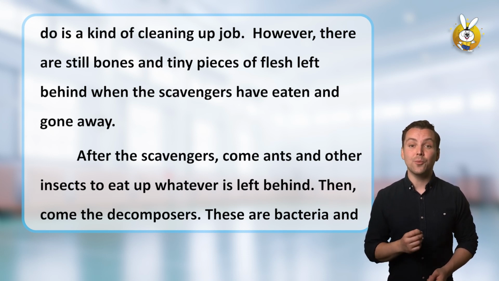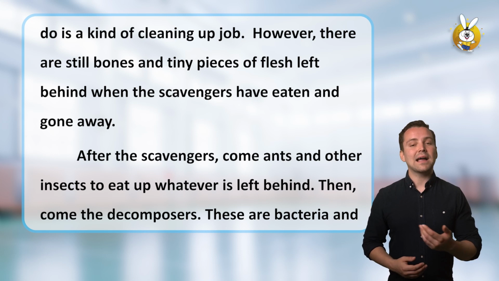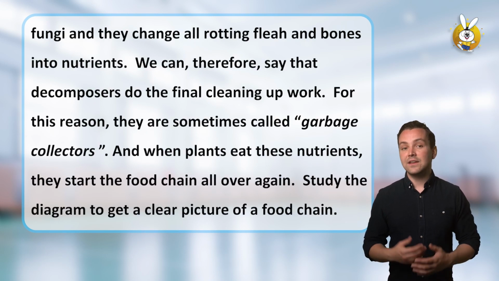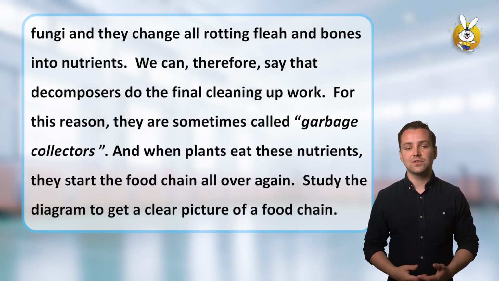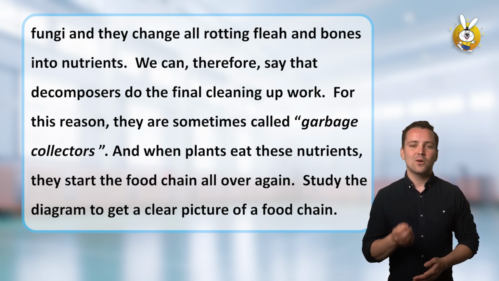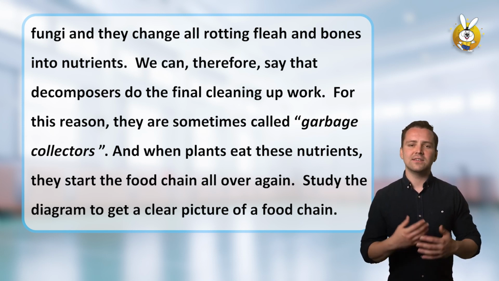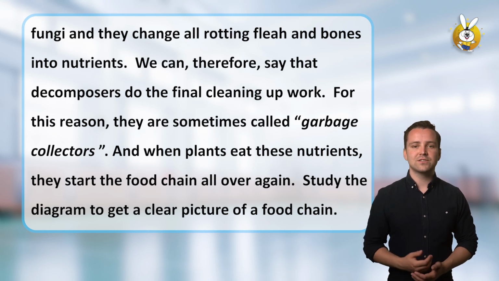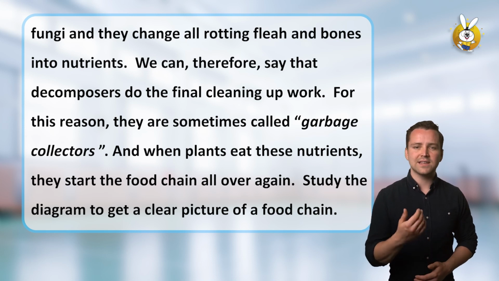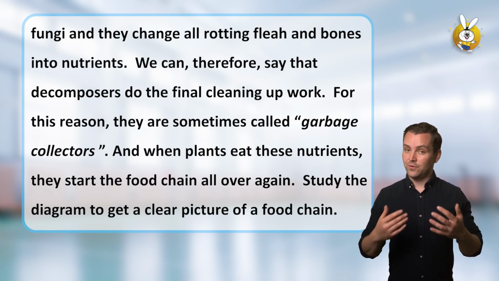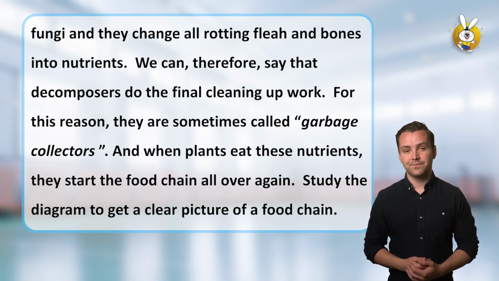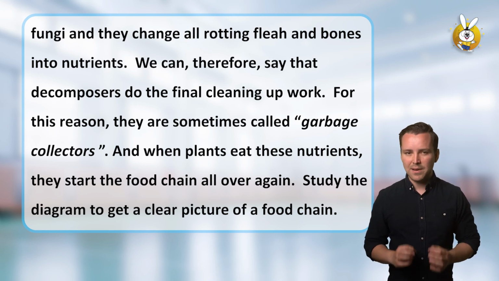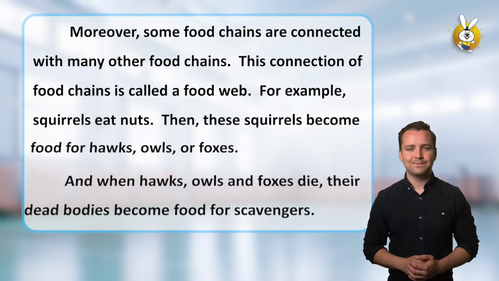Then come the decomposers. These are bacteria and fungi, and they change all the rotting flesh and bones into nutrients. We can, therefore, say that decomposers do the final cleaning up work. For this reason, they are sometimes called garbage collectors. And when plants eat these nutrients, they start the food chain all over again. Study the diagram to get a clear picture of a food chain.